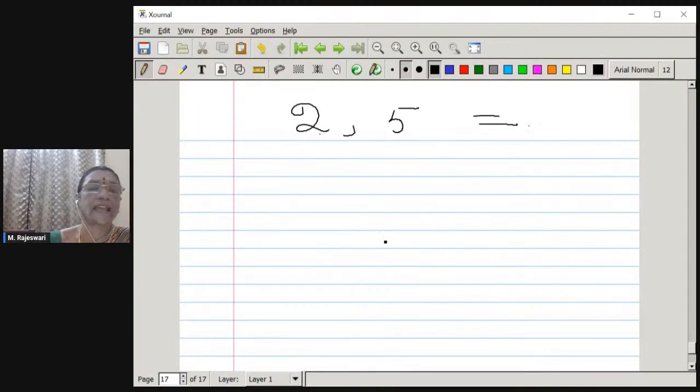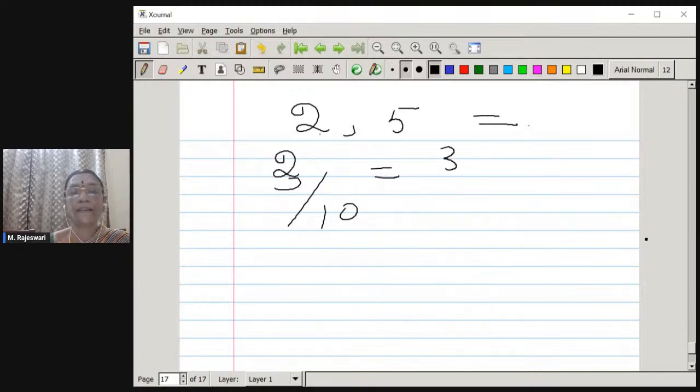In order to understand this sentence, just consider the example 3 divided by 10. Using the fundamental theorem of arithmetic, 10 can be factorized as 5 into 2, and then there are only two factors, 5 and 2. Therefore, we are going to have a terminating decimal expansion. So it is going to be 0.3.